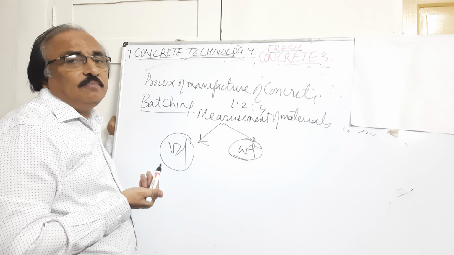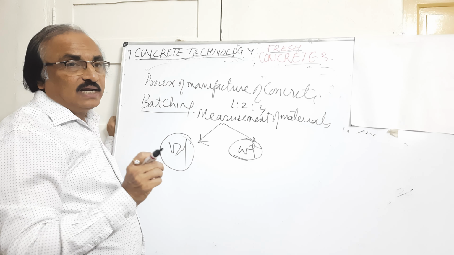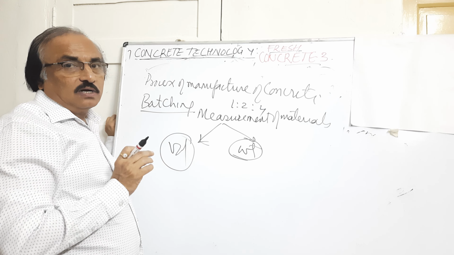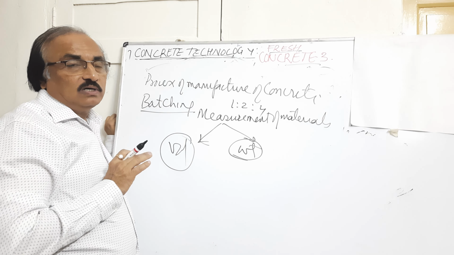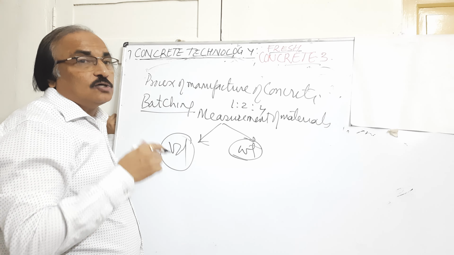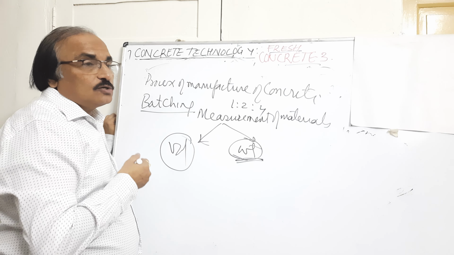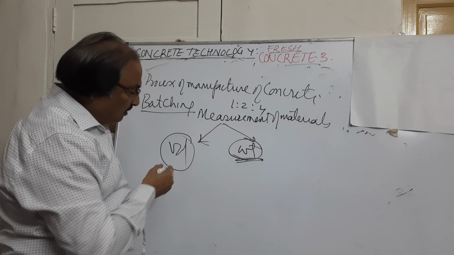Nowadays we have many ready mix plants, wherein if you just set the weight to be taken, the machine will automatically take the required quantity of cement, sand, aggregate and water, and mix them automatically. So the weight method is more preferred than the volume method.